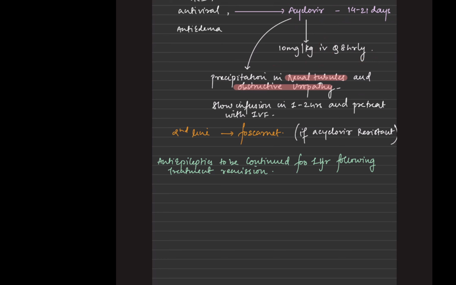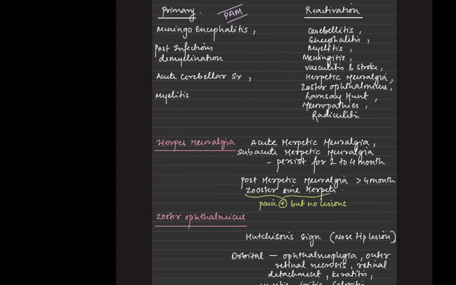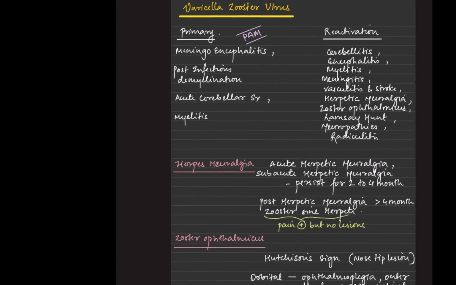Now remember, if we give it as a bolus, there could be a chance that amorphous material can precipitate and cause obstructive uropathy, as well as precipitation in the renal tubules. So a slow infusion is always preferred, and obviously IV fluids have to be given. In case you do not have acyclovir, you can also try foscarnet. Anti-epileptics have to be continued even up to 1 year after we have stopped the treatment.